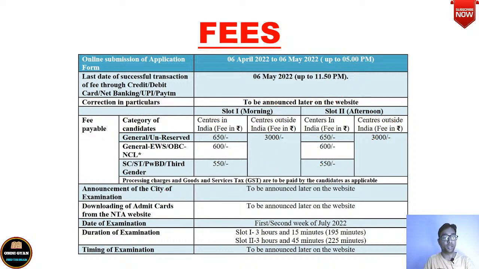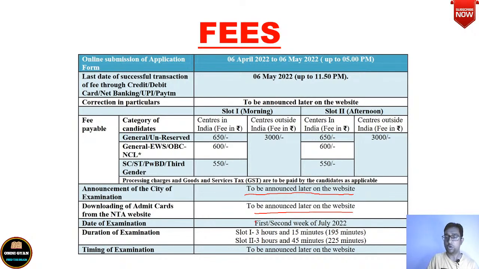Announcement of the city of exam. Now, in which city will your exam fall? That will be announced on the website later, not now. At least 1 month or 15 days before your exams, this will be announced. This is generally the trend. Downloading of admit cards from the NTA website: from this website itself you will get your admit card. So keep following the website regularly.